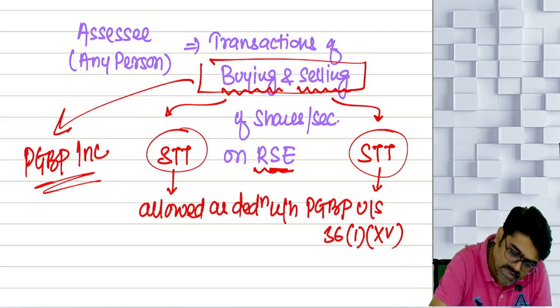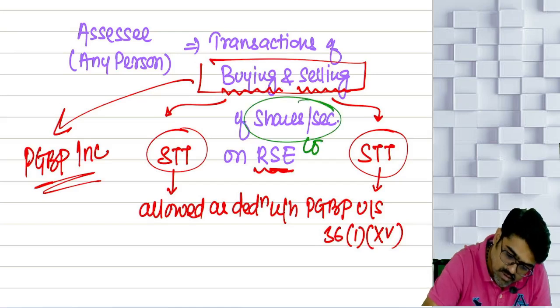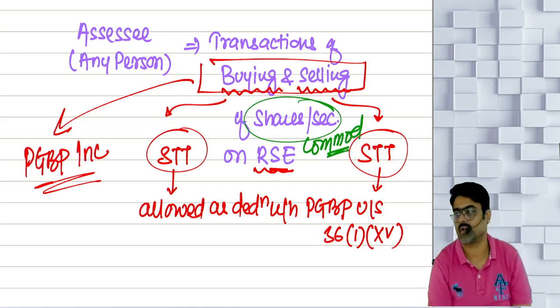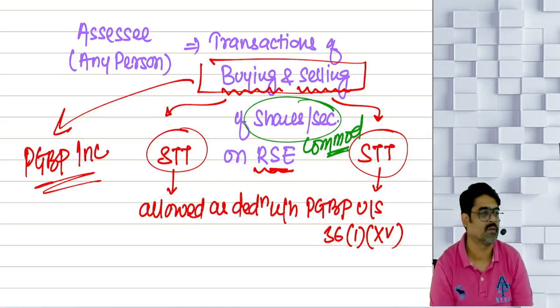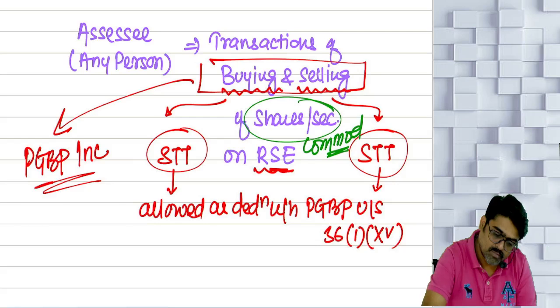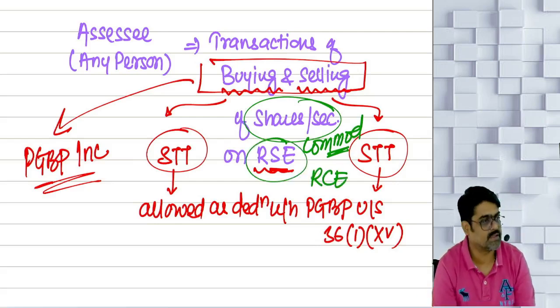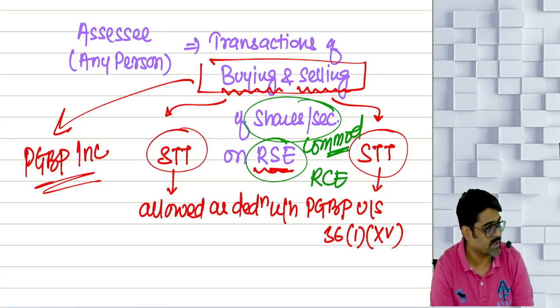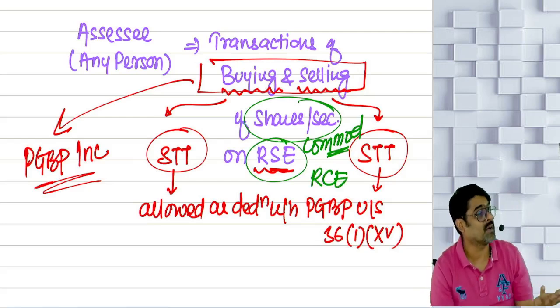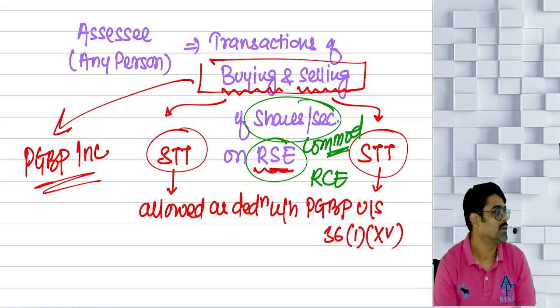Can you buy and sell commodities? Tell me, instead of shares and securities, can you buy and sell commodities? And now you buy and sell the commodities on a recognized commodities exchange. Recognized stock exchange? No. To buy and sell the commodities, there is a different exchange known as commodities exchange, MCX. You might have heard about Multi Commodity Exchange, MCX.